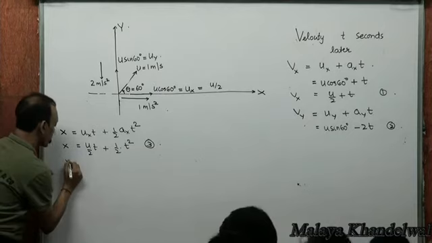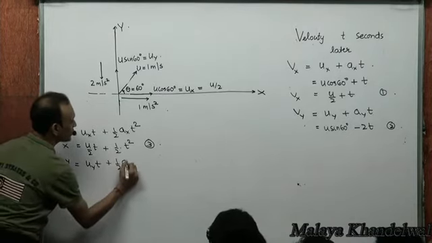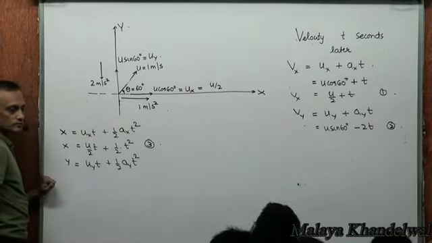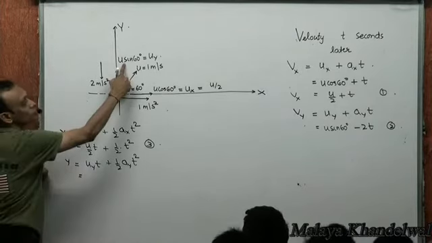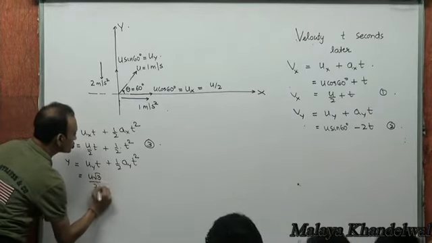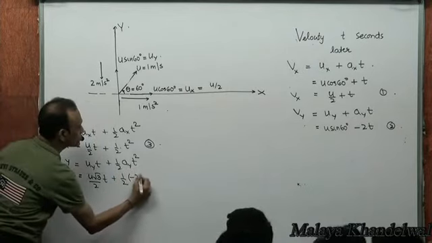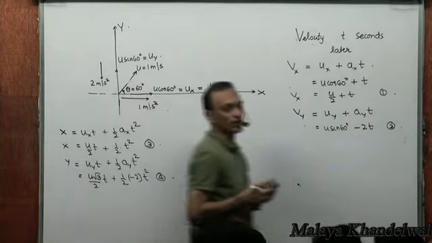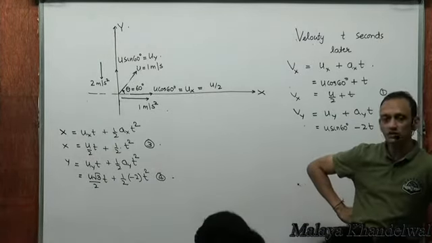What's the displacement in the y direction as a function of time? Uy into t plus half of ay into t squared. Uy is u sin 60 degrees, which is u root 3 by 2, into t plus half of ay, ay is minus 2, into t squared. Yes or no? Do you all understand everything about these equations so far?